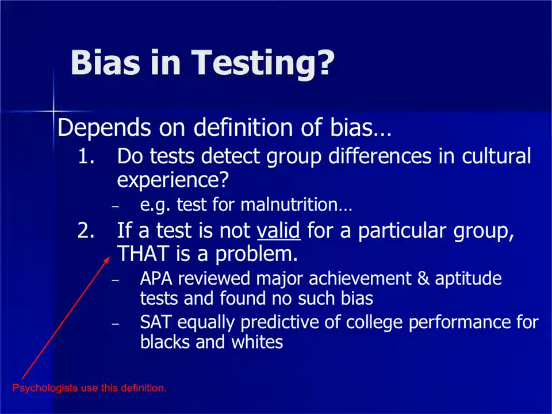There's a couple of reasons why that may be. The test may detect group differences in cultural experience. We spoke about this a little bit in class. To use an example that's more relatable to us, a test could be biased against us as New Yorkers, regardless of our race. If we took a test and all the items used farming as a reference, say a regular random math word problem that uses farming equipment and terms related to farming, students in Nebraska or Kansas, where they farm all the time, would do really well on it, and students here in New York, where we don't understand the reference, would do poorly. So that could be the case here as well.